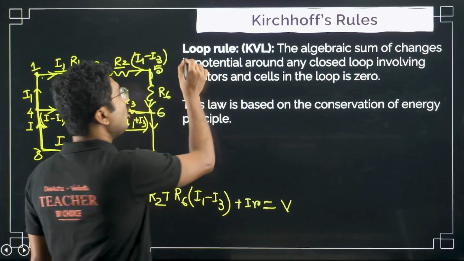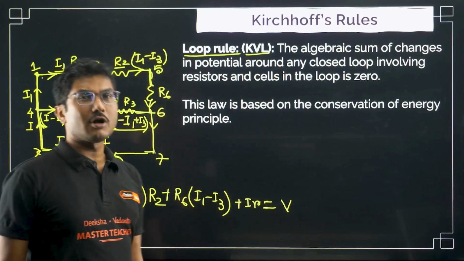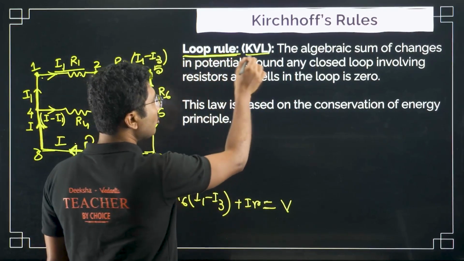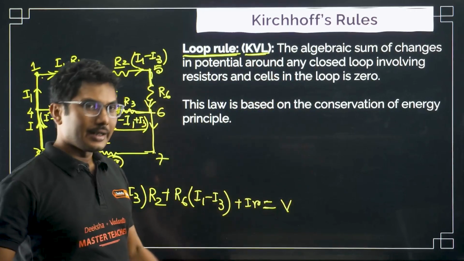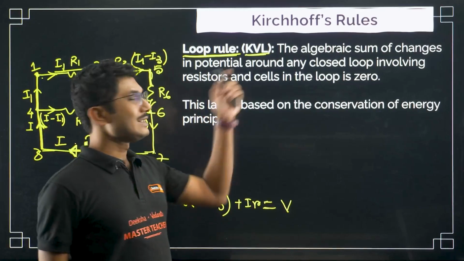This is called the loop rule, also called Kirchhoff's voltage law or KVL. It is the loop rule according to your NCERT textbook, but KVL is the name that most of the teachers and the community use, that is KVL.